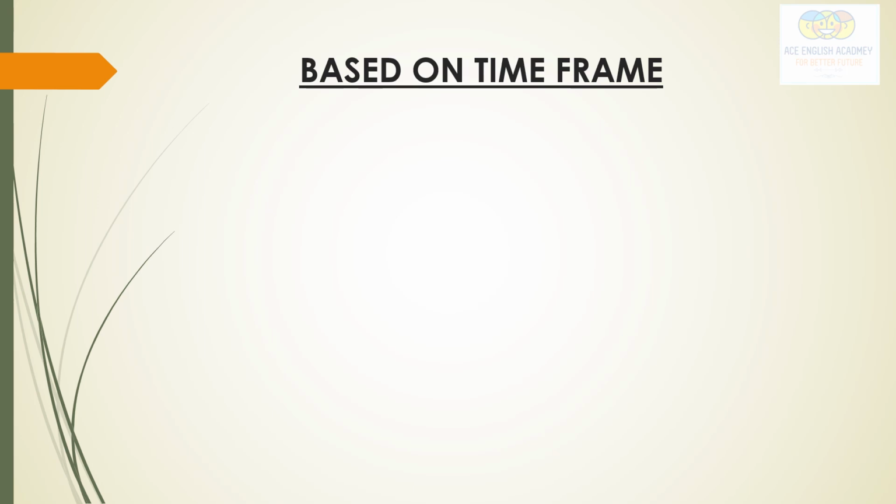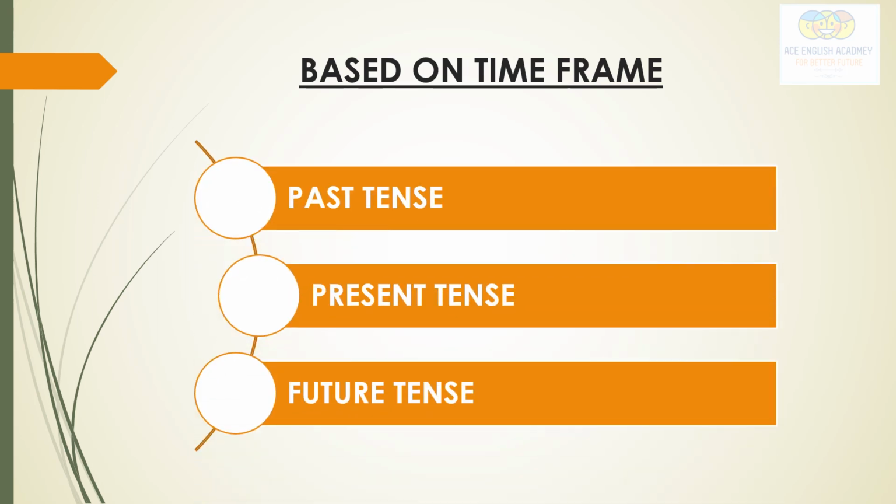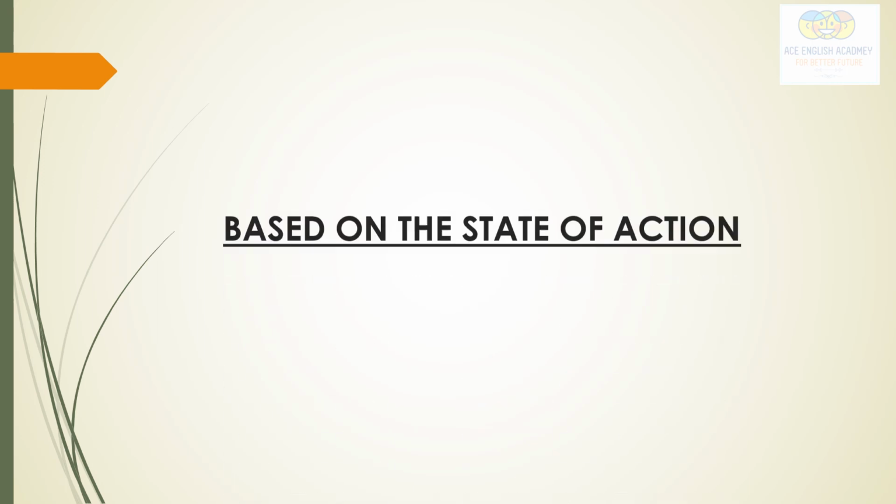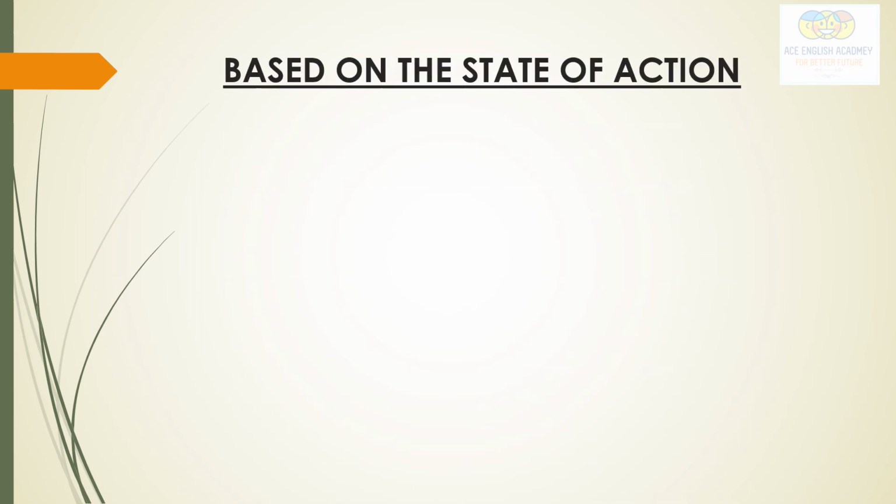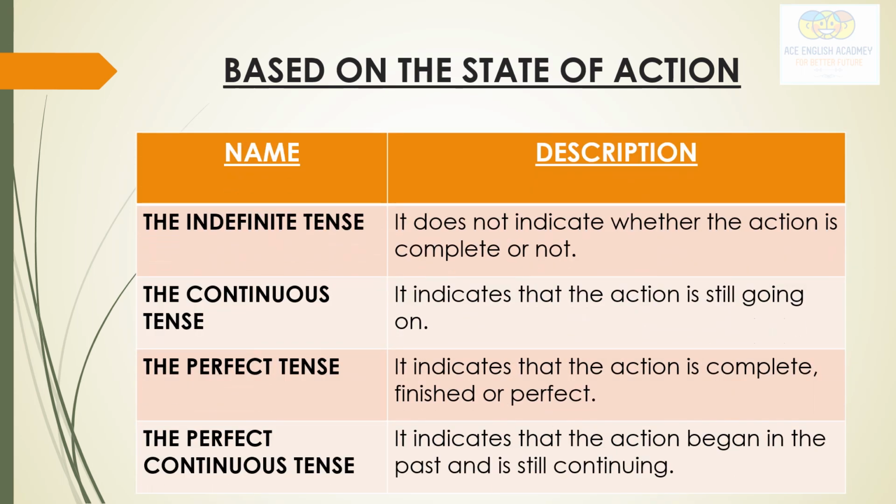Tenses are categorized into three types based on the time frame. And what are the three types? Past tense, present tense, future tense. Tenses are categorized further into four types based on state of action. And these four types are the indefinite tense, the continuous tense, the perfect tense, and the perfect continuous tense. So we'll understand all these four tenses.